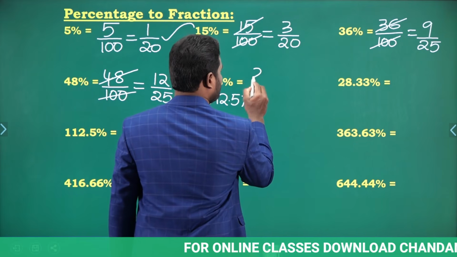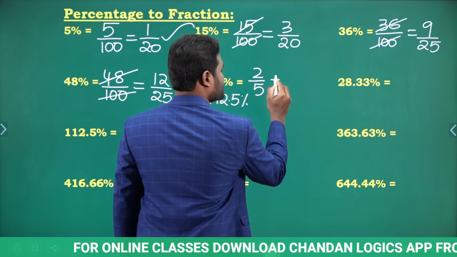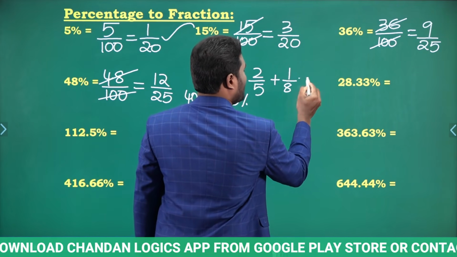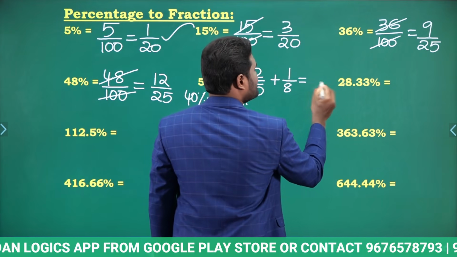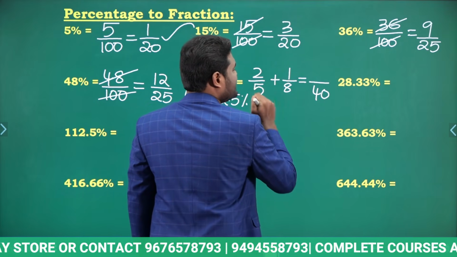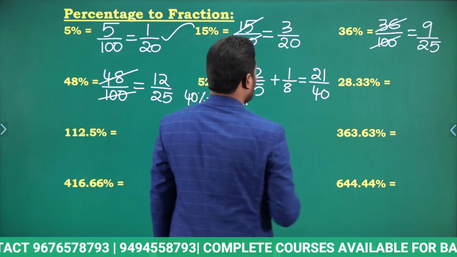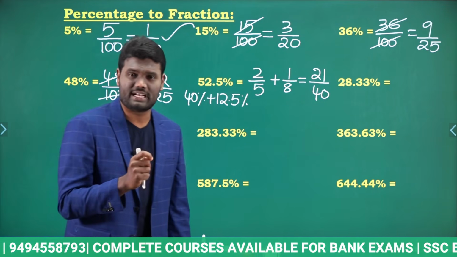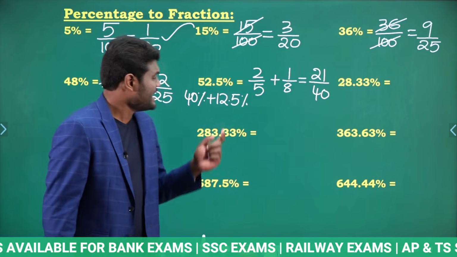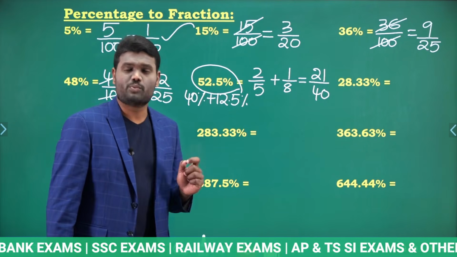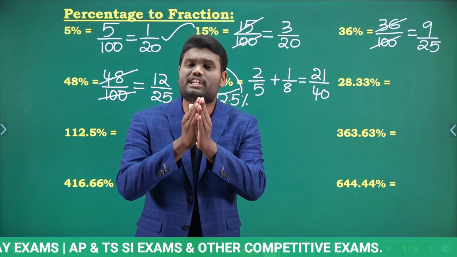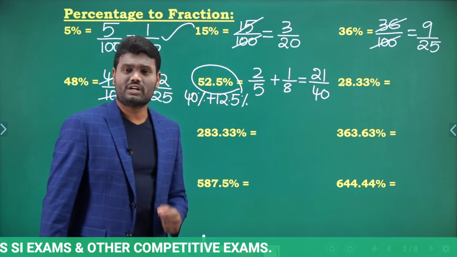40% fraction value is nothing but 2 by 5. All this we have discussed earlier. Similarly, 12.5 fraction value is 1 by 8. Now, if we take LCM, 5 and 8, LCM is nothing but 40. Now, when you do cross multiplication, 8 2 times 16, 16 plus 5, this is nothing but 21, which means 52.5% in terms of fraction is nothing but 21 by 40. If you observe here, even if you are going to get new percentage values, if you are good in basics, then automatically you can convert them into fractions. It's not a matter.